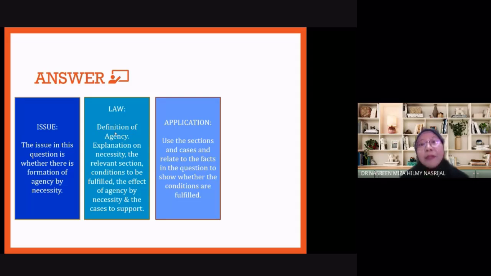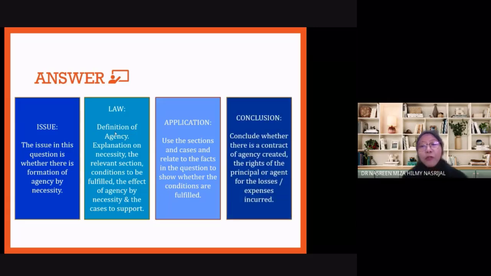But the third one, did he try to get instructions? He did not try to get instructions at all. It doesn't say in the question that the principal cannot be contacted. So if any of the conditions are not fulfilled, then he cannot become an agent by necessity, and therefore you would have to conclude that since there's no contract of agency by necessity, then the agent will be liable for the losses, and the principal is entitled to claim for whatever losses incurred as a result of the agent's unauthorized actions. Alright, so that is how you go about answering the question on formation.